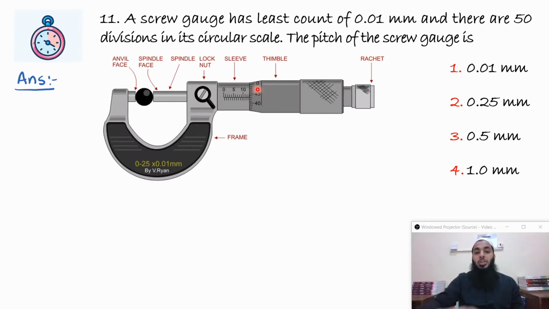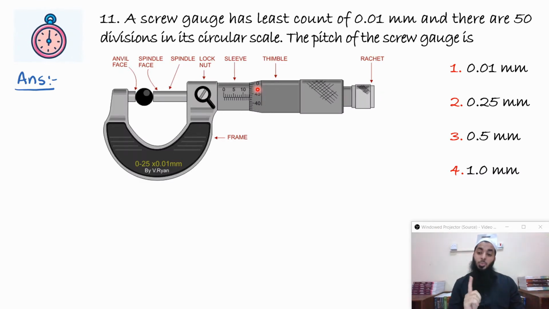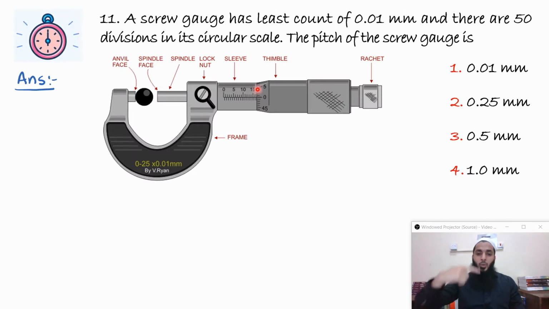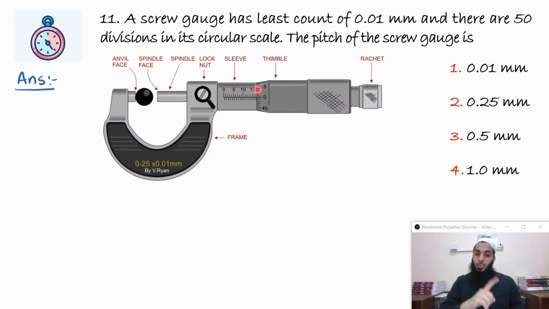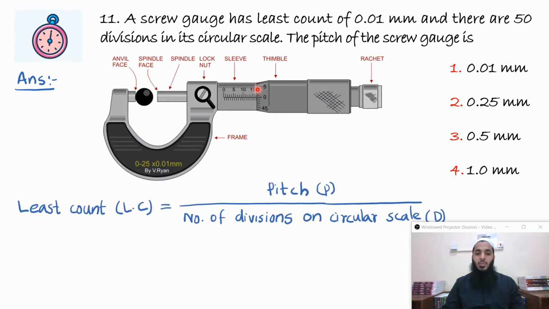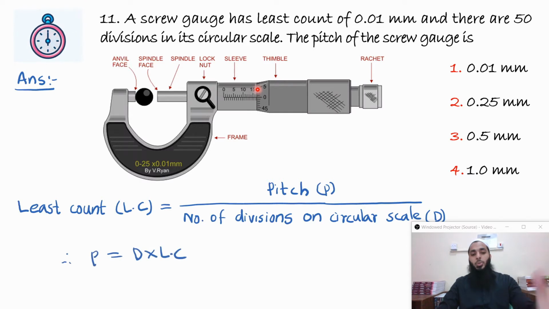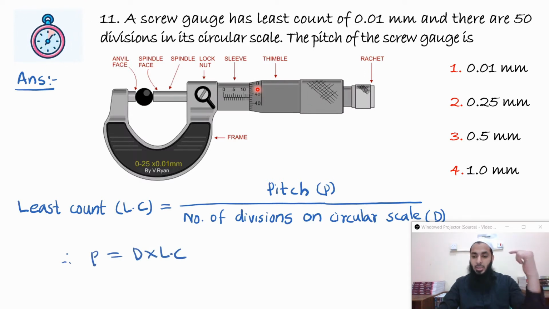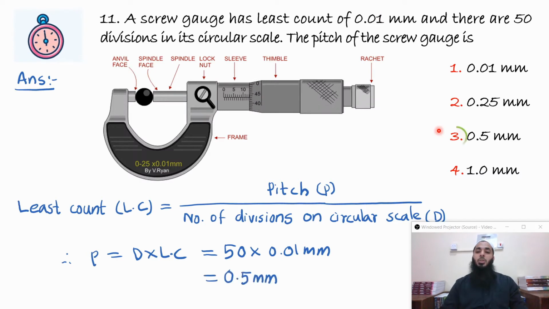Now, what is pitch? If you rotate it by one complete revolution, how much does the spindle move? That is the pitch. When you rotate it by one complete revolution, you are actually rotating by 50 divisions. So you understand the relation: least count is one division, pitch is 50 divisions. So clearly pitch is equal to 50 times the least count. We have the equation least count equals pitch divided by number of divisions on the circular scale, or pitch equals number of divisions multiplied by least count, which is nothing but 50 multiplied by 0.01 millimeter. Clearly it will be 0.5 millimeter.